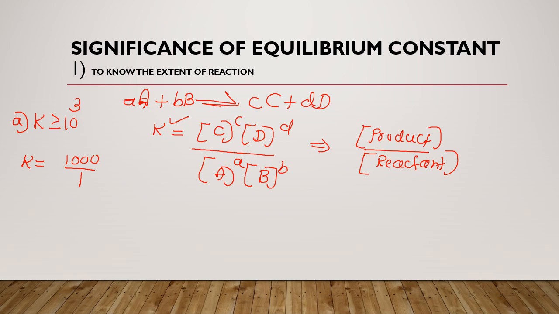So now here you can see the product concentration is 1000 times more than the reactant concentration, isn't it?